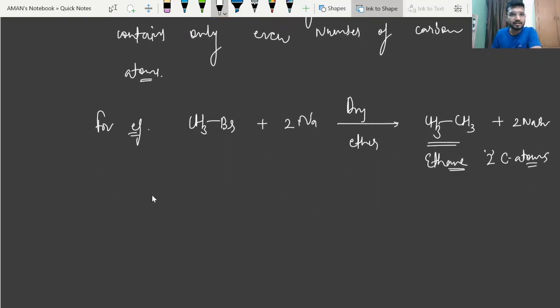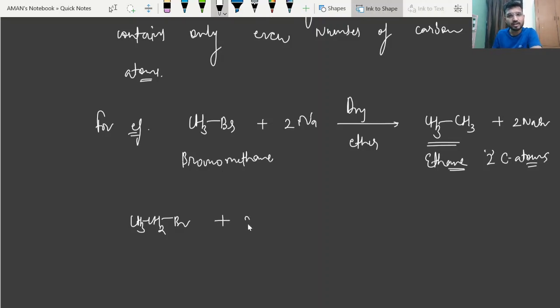After that, I can take another example, bromoethane. The formula will be CH3CH2Br. So if I increase the carbon atom by 1, bromomethane converts to bromoethane.